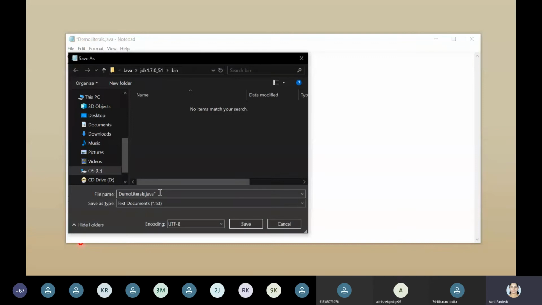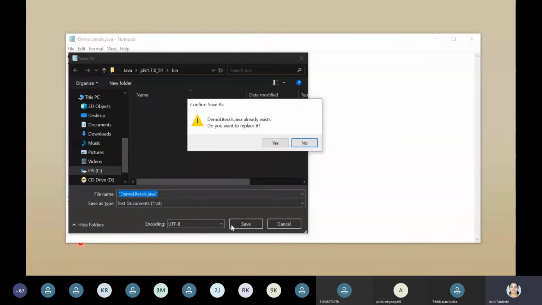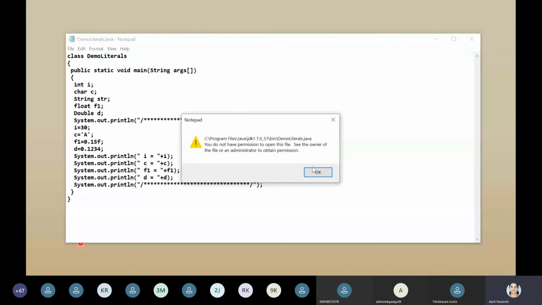Save it. We want to replace it. It means that I have not, see here, very good thing, I have not opened this notepad as an administrator. I have simply double clicked on the notepad and kept it open. So that's why I'm getting a permission error: you do not have permission to open this file.